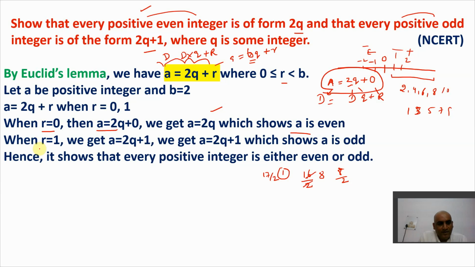Now if I take the remainder as 1, that means a remainder is there, and the equation becomes 2q + 1. The plus 1 signifies the remainder is 1, which shows that a is odd. Definitely a is odd, because if it were an even number there would be no remainder. I hope you get this point. So we have proved this with the help of Euclid's lemma.